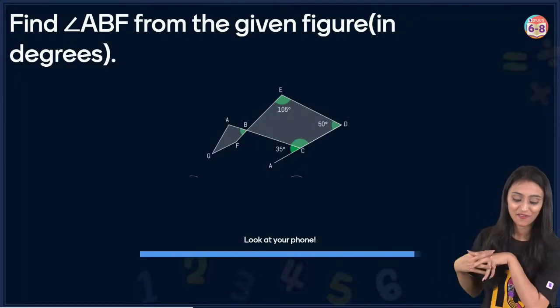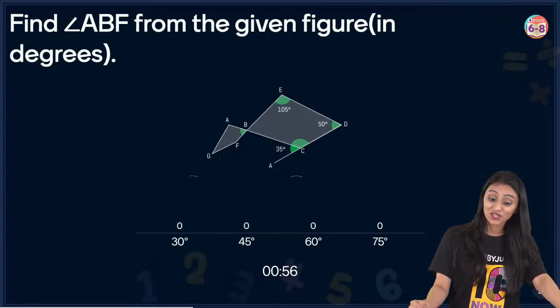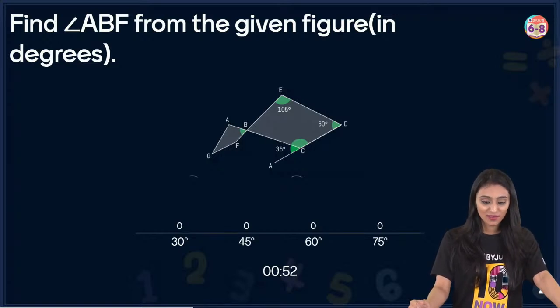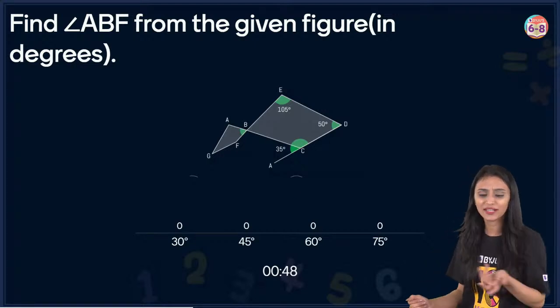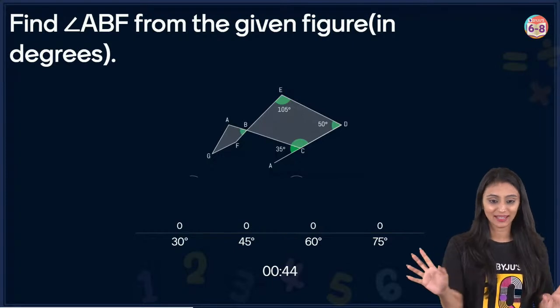Find angle ABF from the given figure in degrees. This is an interesting one. Please don't do it mentally. Try solving this. This time I'm assuming that all of you are going to give the right answer. It's not a very difficult question if you know the basic properties of a quadrilateral.